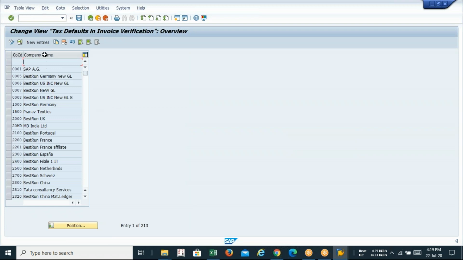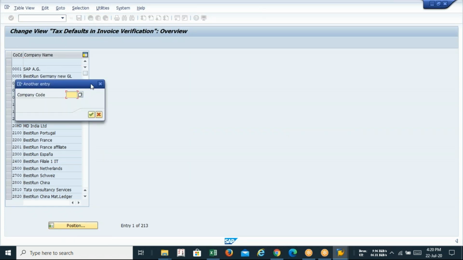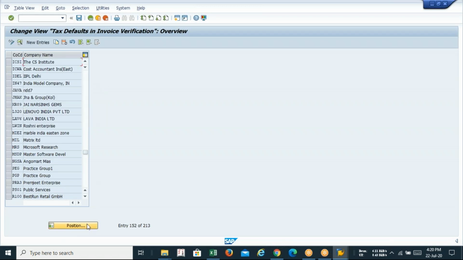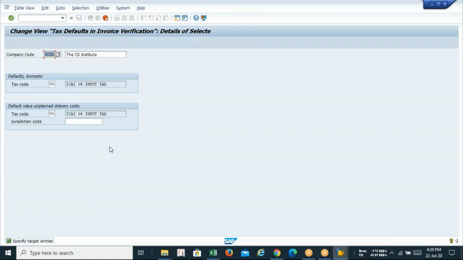Okay. So here, find out the company code ICSI. Click on the position, type your company code ICSI. Select and copy. Okay. You can see V0. So V0 is a default selection. You have to just replace it with your company code Lava.